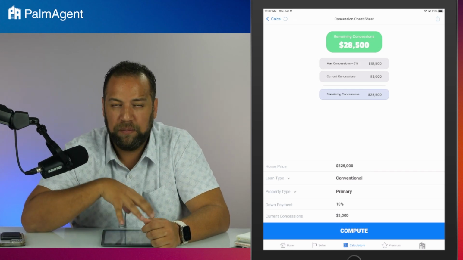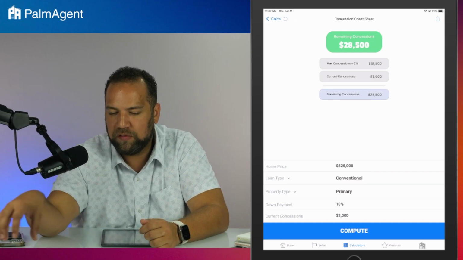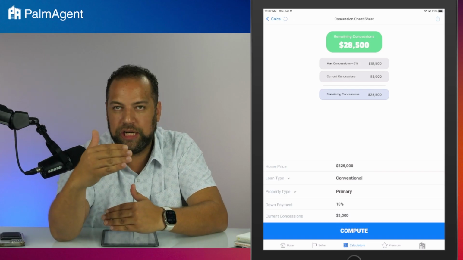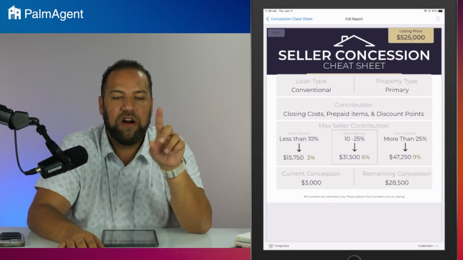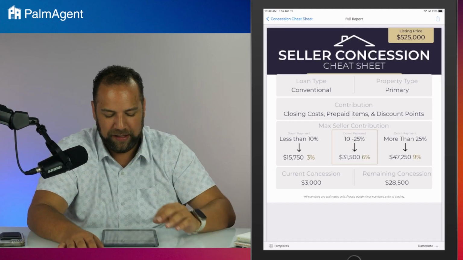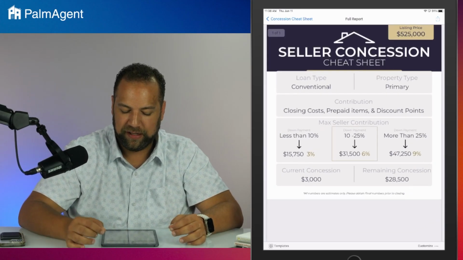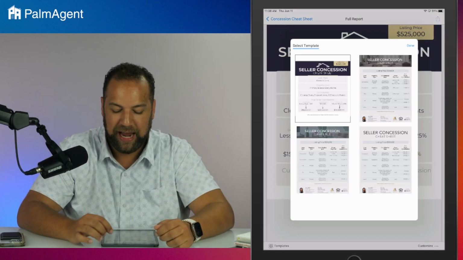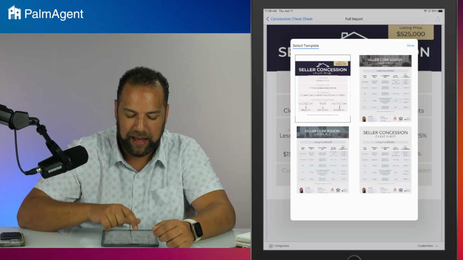But the printout that's available in this calculator is, in my opinion, better for meeting with a specific client. The other ones show the full breakdown and the full cheat sheet. But the printout that we have in here will be specific because I already know how much they're paying for the house, how much they're putting down, and what their loan type is. And so this actually shows the seller concession for their specific scenario. And of course, we do have some different templates down here in the bottom left. You can access some of those full cheat sheet reports that show the full breakdown.